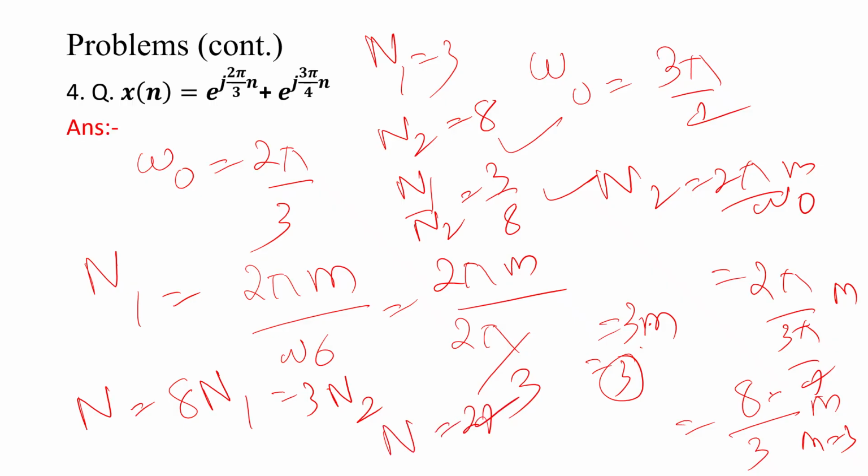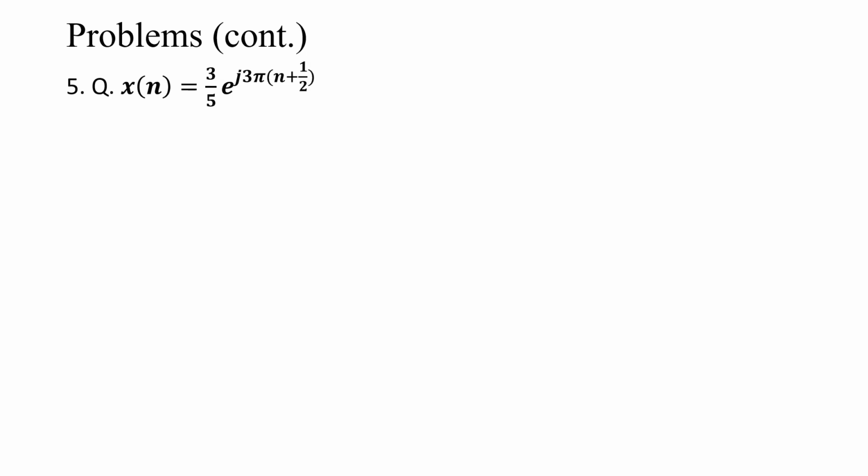Now I am going to the next question. x of n is equal to 3e^(j(n+1/2)π)... so which omega naught? It is 3π. So omega naught is equal to 3π.